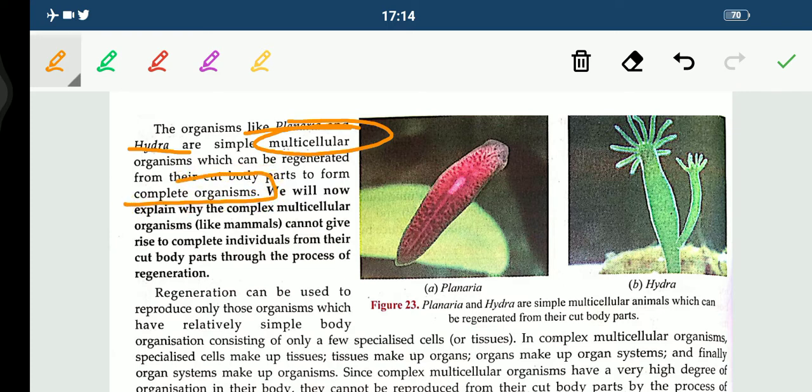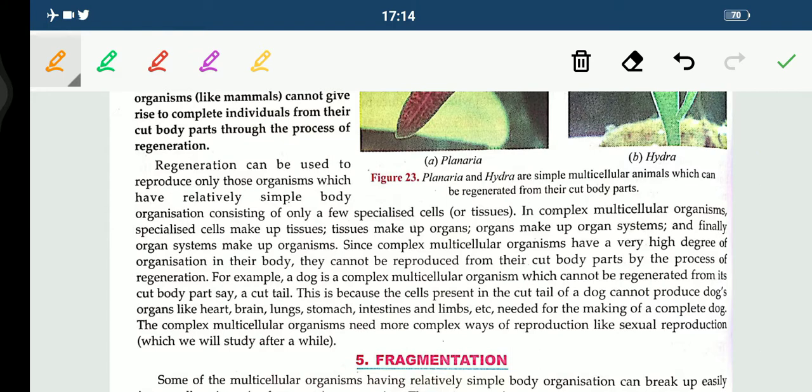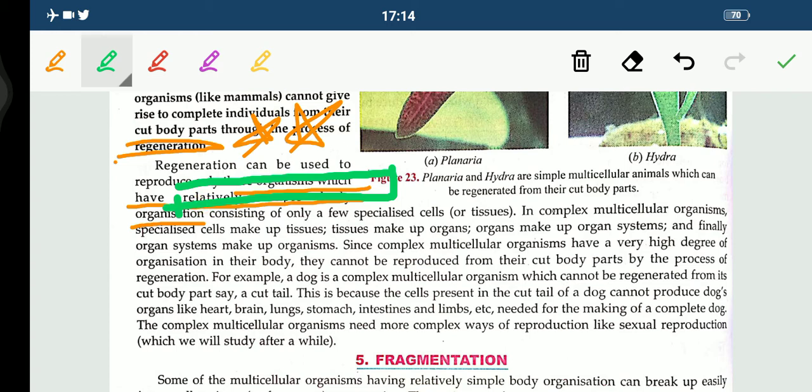Now we will explain why complex multicellular organisms like mammals cannot give rise to a complete individual from their cut body parts through the process of regeneration. This is very, very important. Mark it as 2-star. Regeneration can be used to reproduce only those organisms which have relatively simple body organization. This is the answer to this question. Simple body organization, but we human beings do not have a simple body type. We are complex multicellular organisms.